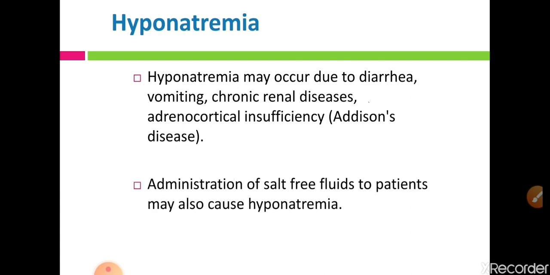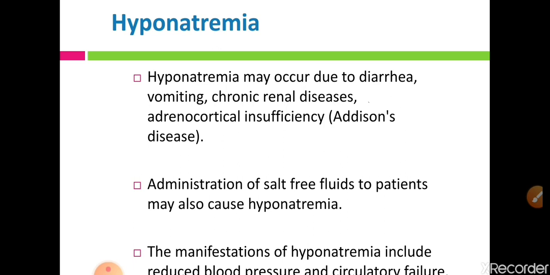Administration of salt-free fluids to a patient may also cause hyponatremia. That means administration of fluids with less or no sodium can cause hyponatremia.